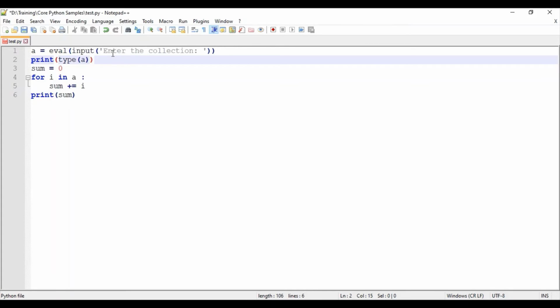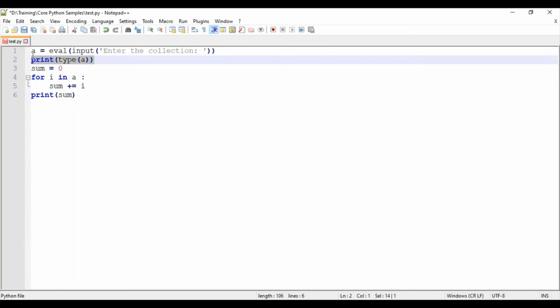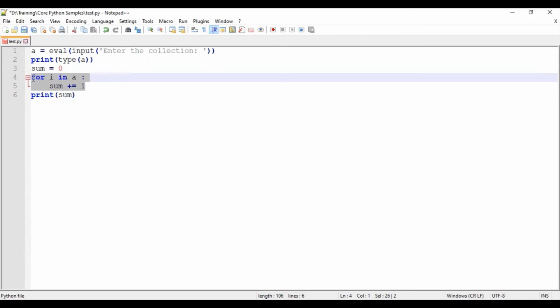First I am getting an input from the user and evaluating the expression with the help of the eval function. By this I will get the desired type of whatever input has been given. I'll show a sample for different collections and print the type of A for reference. Then with the same logic, I will get the sum of the numbers. Let's see how this code works.